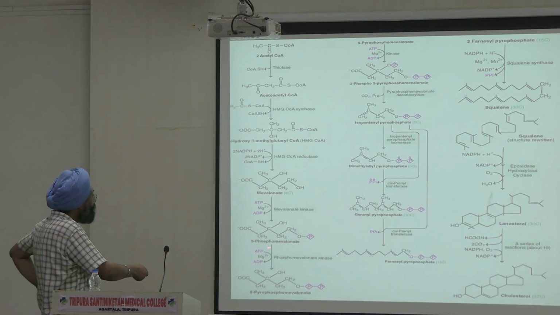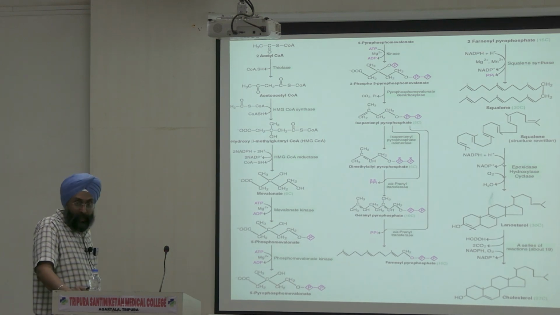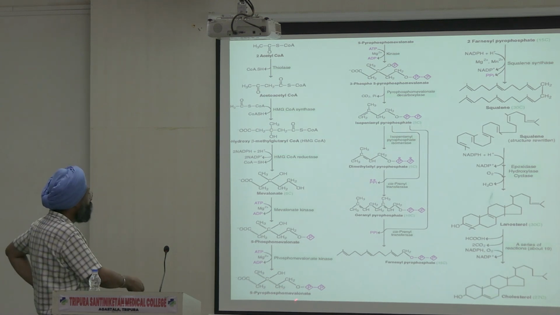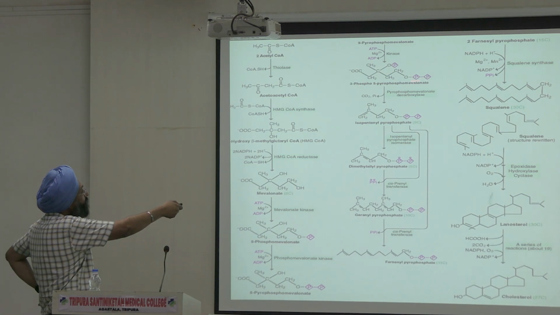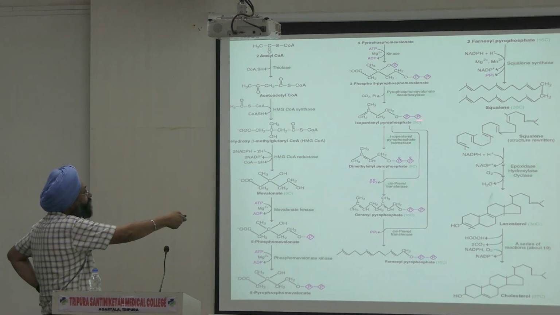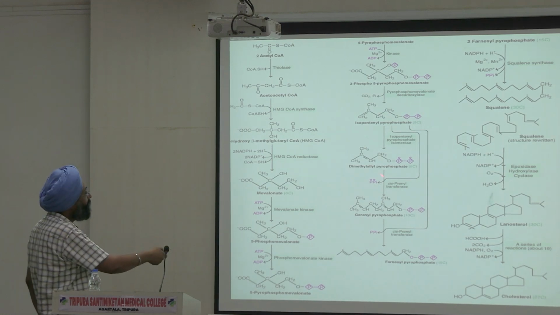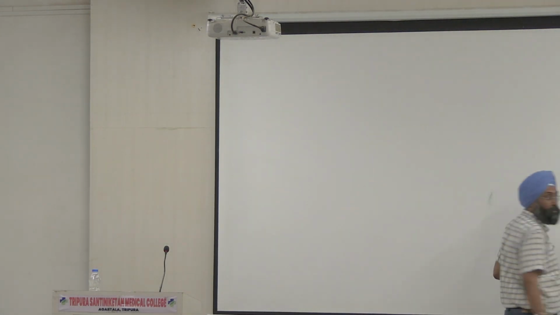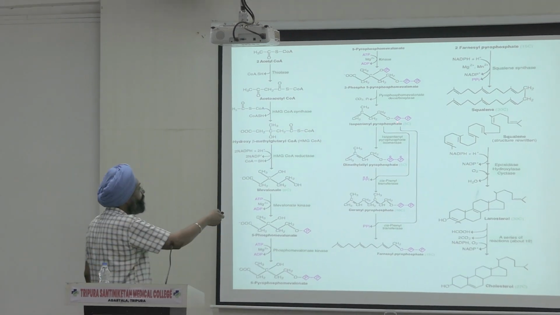Then kinase reaction, and what will be formed from mevalonate? Isoprenoid units, these are pyrophosphates, and we will get phosphomevalonate and isopentenyl. This 5 carbon is formed, and 5 carbon again dimethylallyl, so we get IPP and DPP.